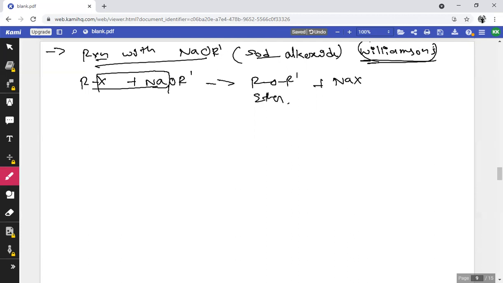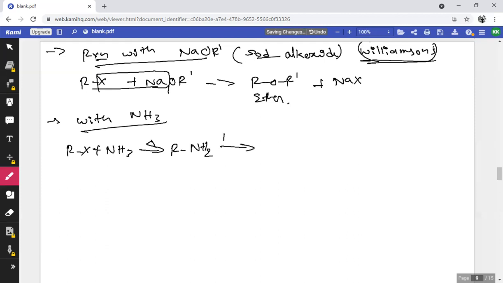Then the next reaction is the reaction with ammonia. What happens when it reacts with ammonia? Let me consider RX, alkyl halide, on treating with ammonia on heating, which forms RNH2, that is primary amine.